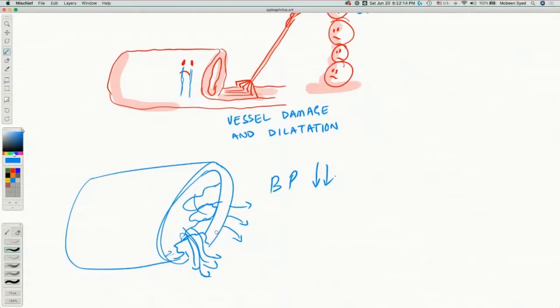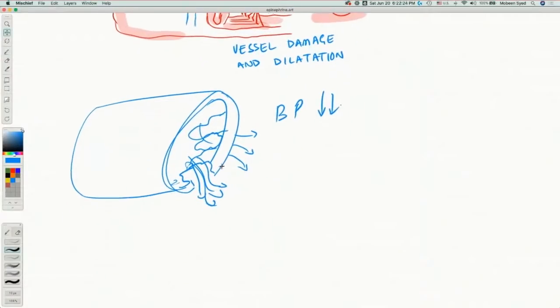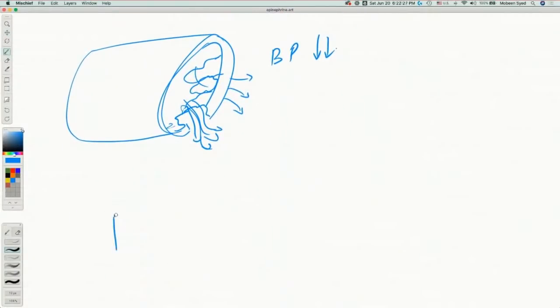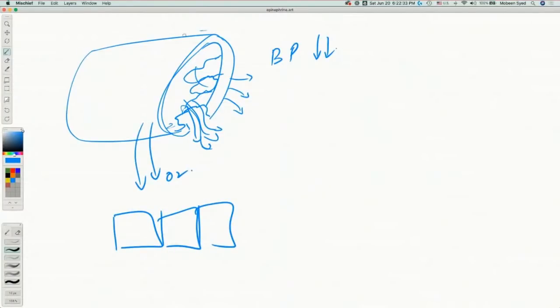That puts pressure on the heart, and the body starts saying, well, I'm not getting enough oxygen, I'm not getting enough nutrition, I am developing a lot of lactic acid. Why do we develop a lot of lactic acid? Imagine these are the cells where nutrition and oxygen were coming, and now that the blood pressure has fallen and blood volume has fallen, there is not enough nutrition and oxygen coming in.